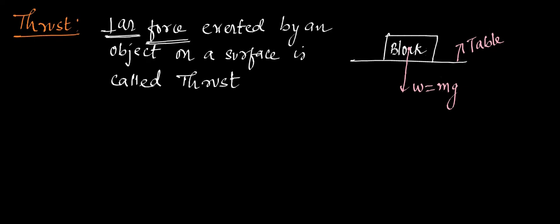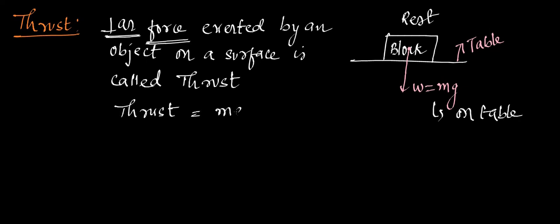This weight is acting on the table only, because if there is no table, the block will fall down towards the earth. As the table is there, the table is bearing that weight. Are you getting my point, Gautam? So when you take solid objects which are at rest, what we can say is thrust is nothing but the weight of the body, that is m into g.